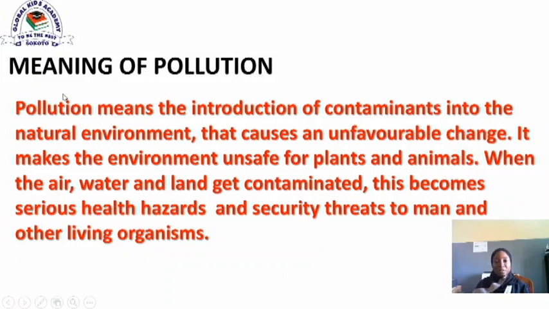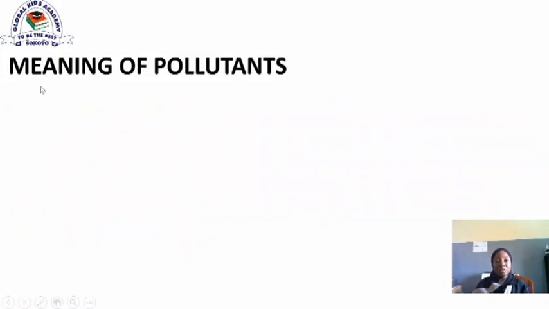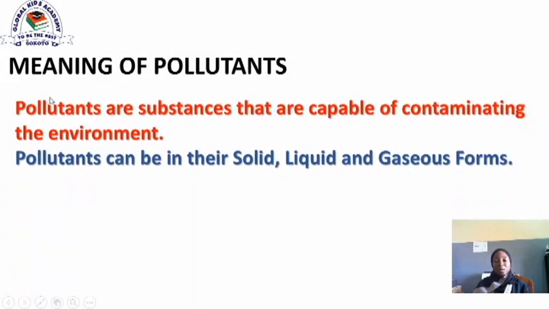living organisms. Now, before we move further, I would like to explain what pollutants are. Pollutants are substances that are capable of contaminating the environment. Pollutants can be in their solid, liquid, or gaseous form. So any substance that can cause pollution are generally referred to as pollutants.